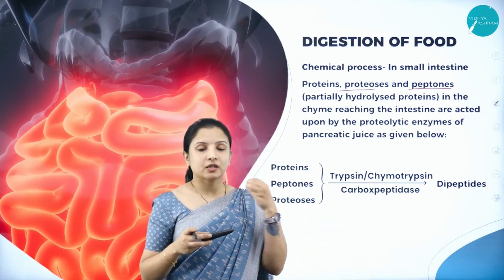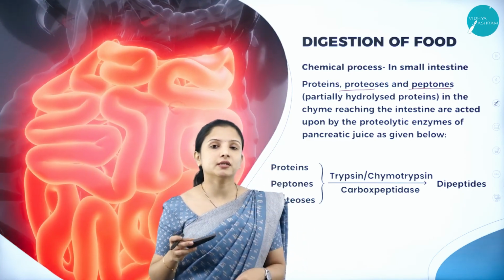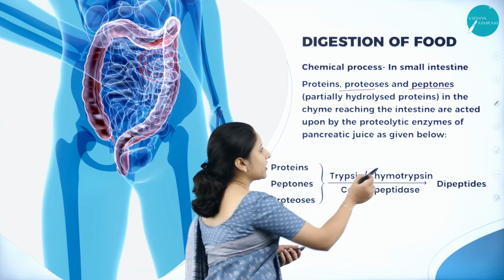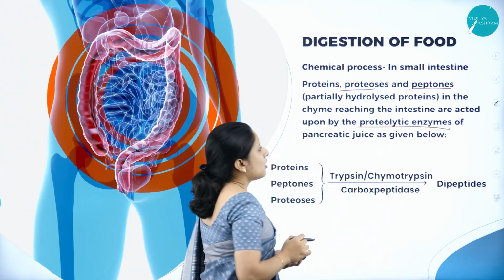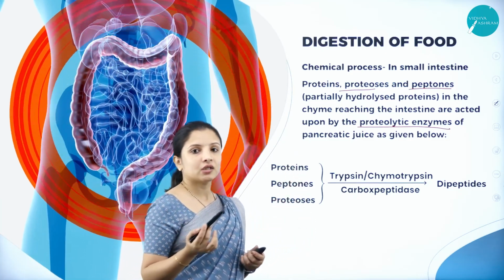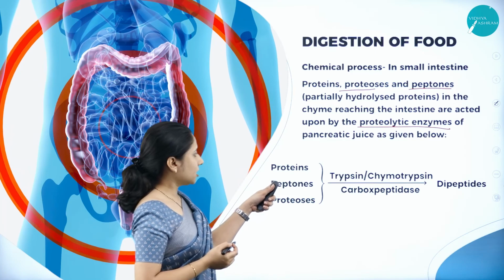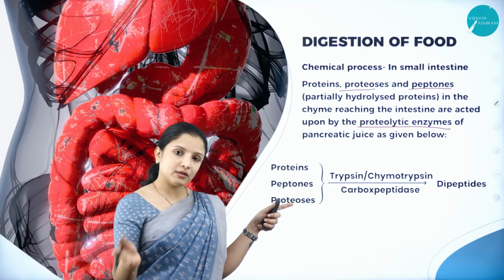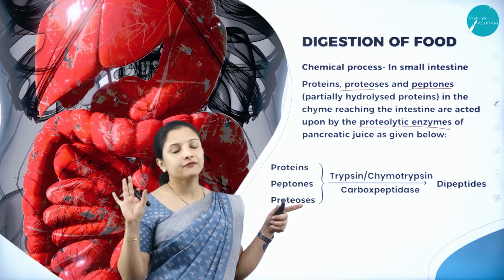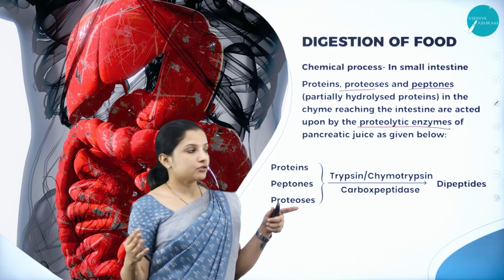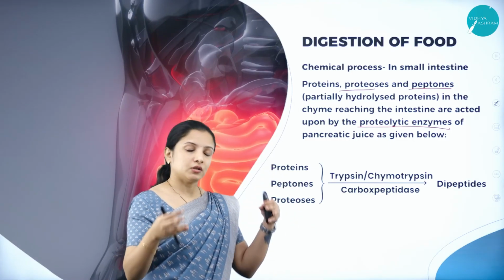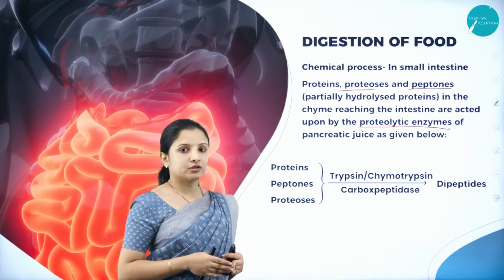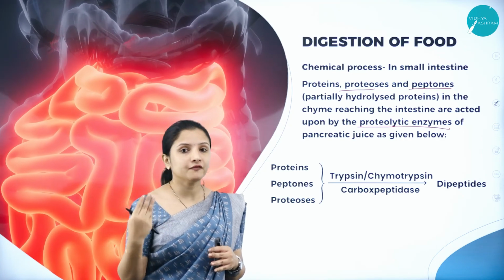So the chyme that was present in the stomach entered into the intestine. The chyme reaching the intestine is acted upon by various proteolytic enzymes of the pancreatic juice, and how the reaction occurs we shall see. So here proteins are there. In that chyme, what is there? Proteins. Did all the proteins get broken down? No. Only few of the proteins got broken down into peptones and proteoses. So the remaining proteins are there in the food in the small intestine. Peptones are also there, proteoses also there. They have to be further broken down.